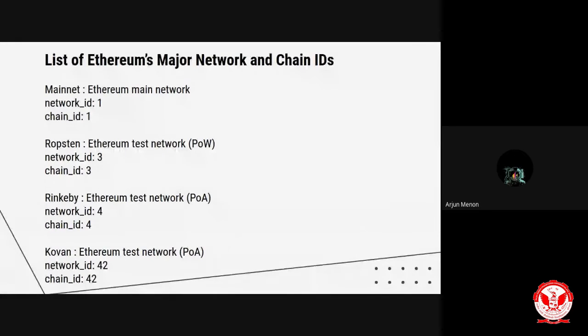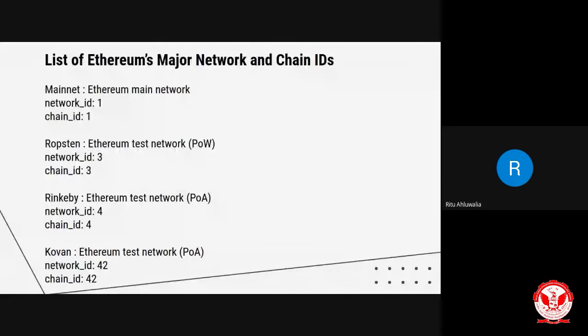Moving on, the Rinkeby network is an Ethereum test network which works on the consensus proof of authority. The network ID and chain ID for Rinkeby is 4. Then we can move on to Kovan. The Kovan network uses the same consensus mechanism, with a network ID of 42 and a chain ID of 42. So these are the major Ethereum network and chain IDs.